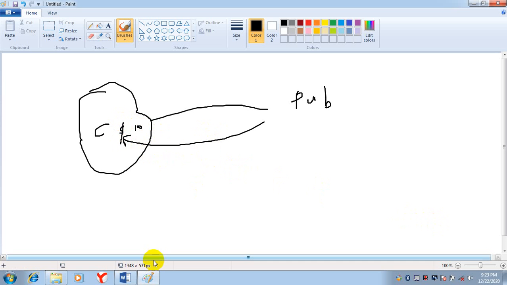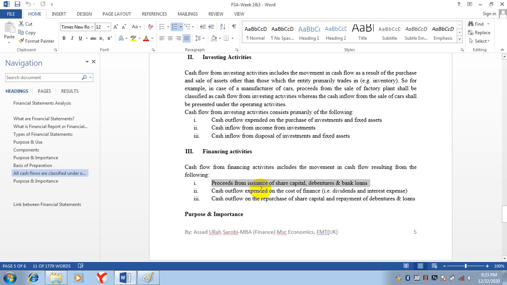So here he's talking about this thing. Proceeds from issuance of share capital, issuing shares, debentures. Debenture is a type of bond, and bank loans. So money is coming to the business.